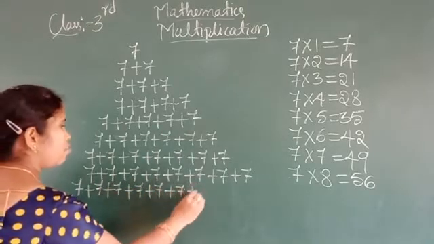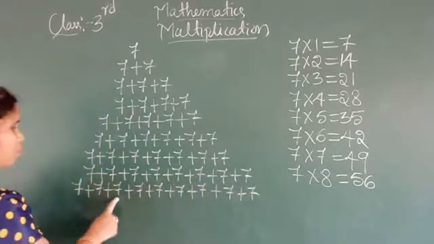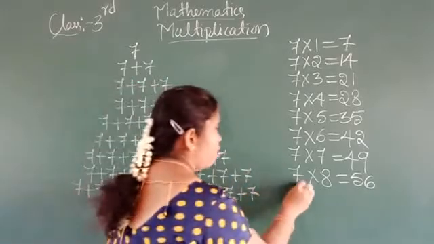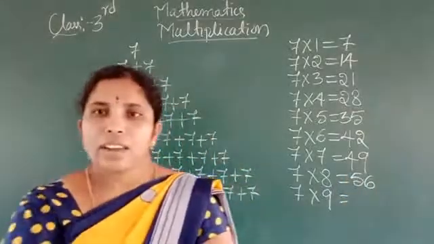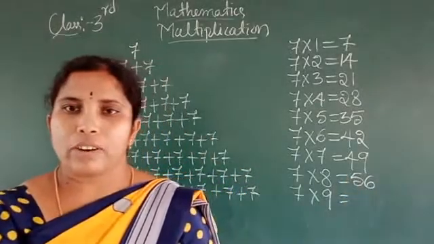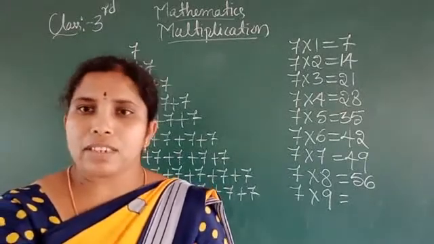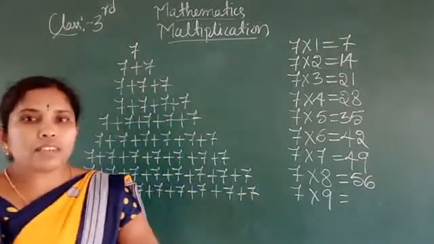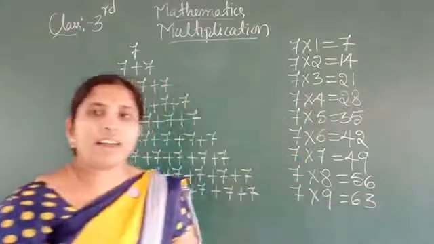Then again 7 plus 7 plus 7. How many times do you want to write? 9 times. See, 1, 2, 3, 4, 5, 6, 7, 8, 9 times. How many times is there 7 here? 9 times. Okay. So 7 has to add 8 times, we get 56. 9 times means 56 plus 7. We get 63. 7 nines are 63.